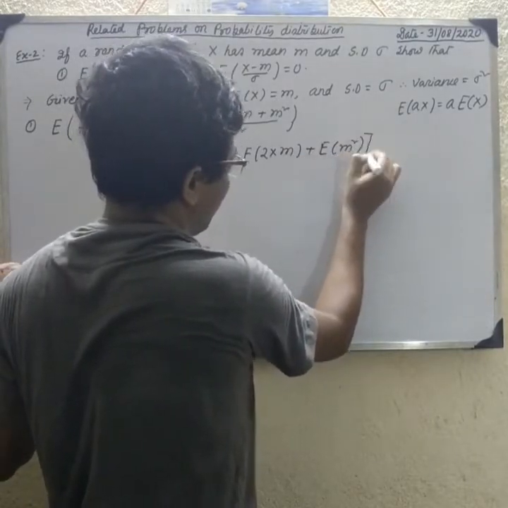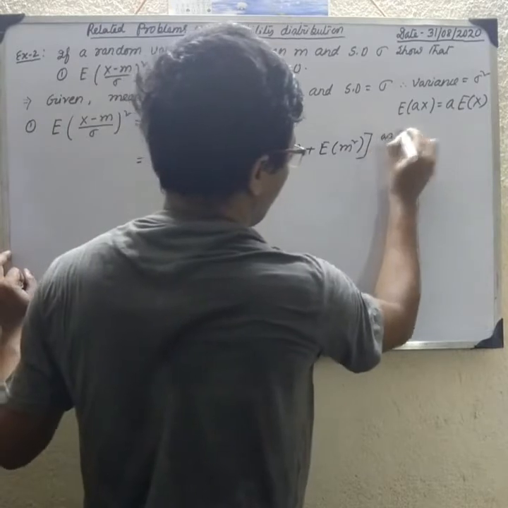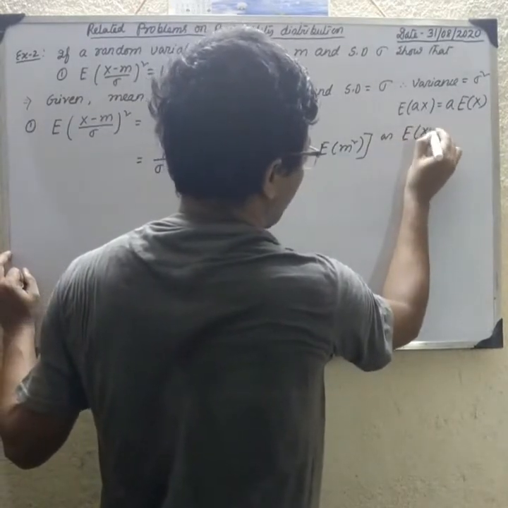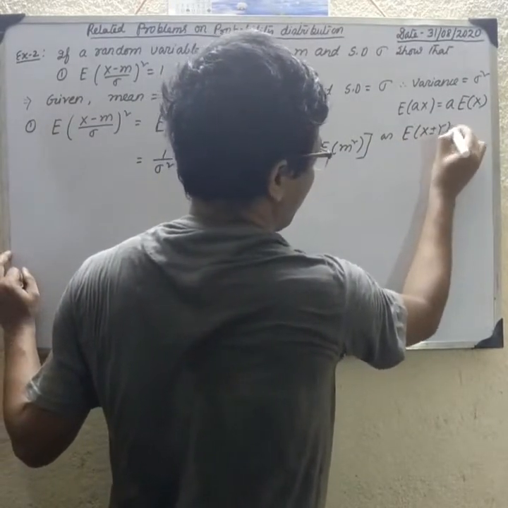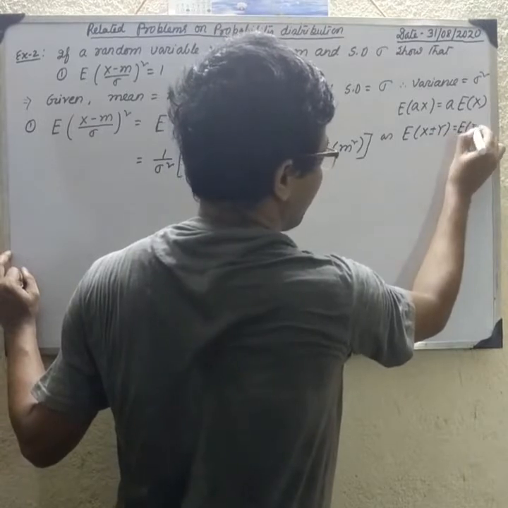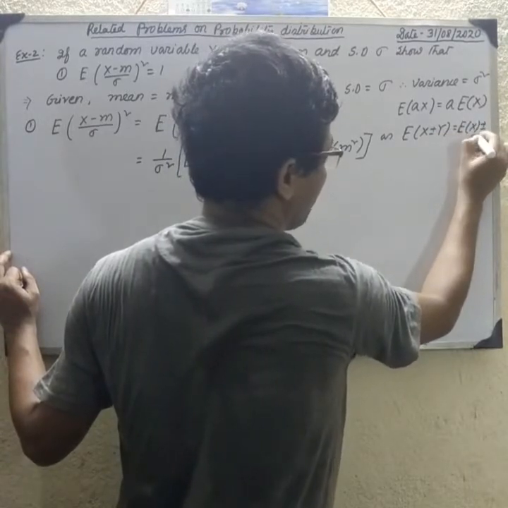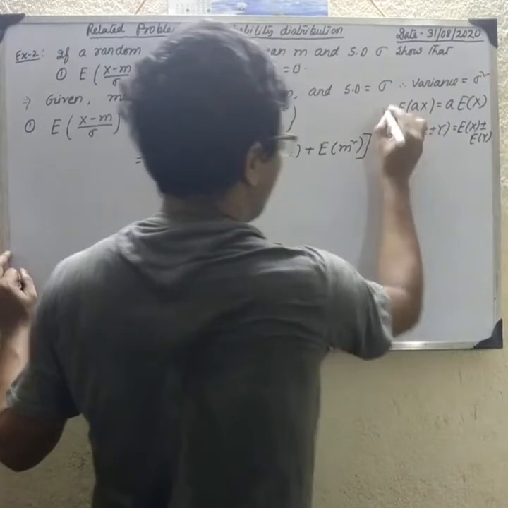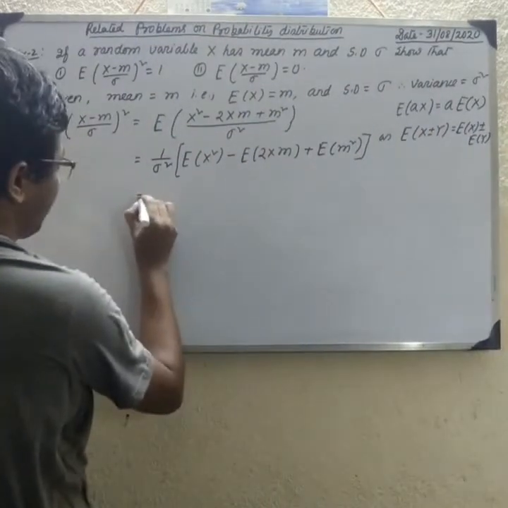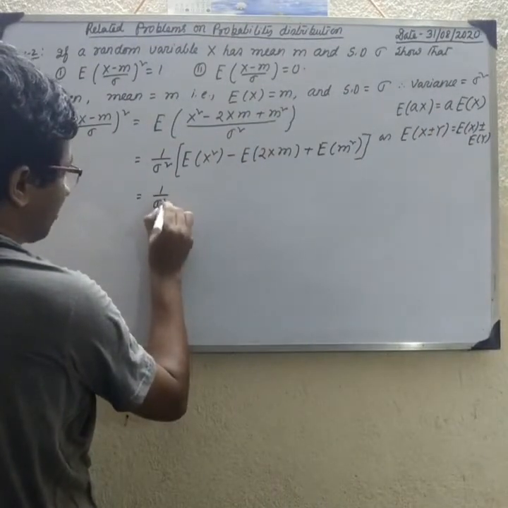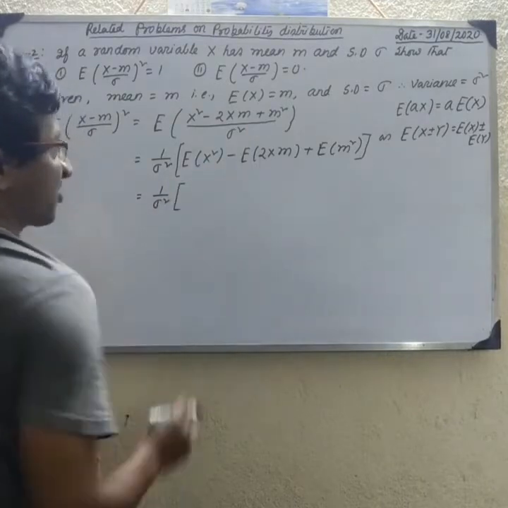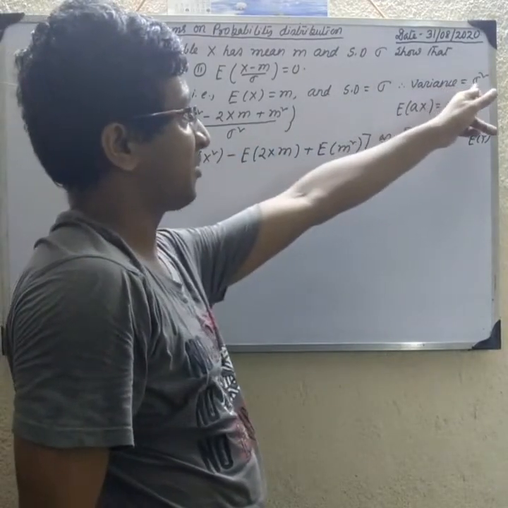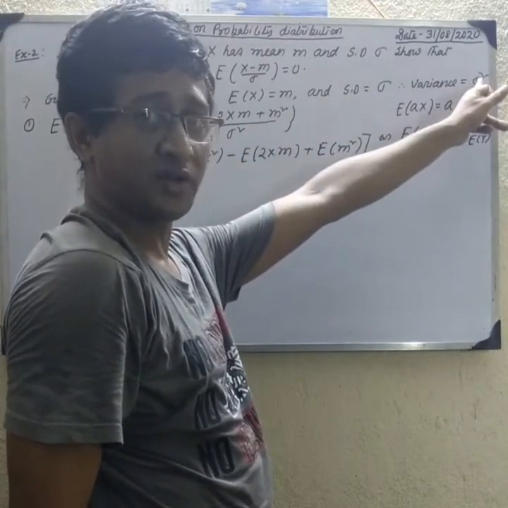Okay, because as we know that also E of x plus minus y equal to E of x plus minus E of y. So we write that 1 by sigma square E of x square. What is the E of x square? Variance equal to sigma square.